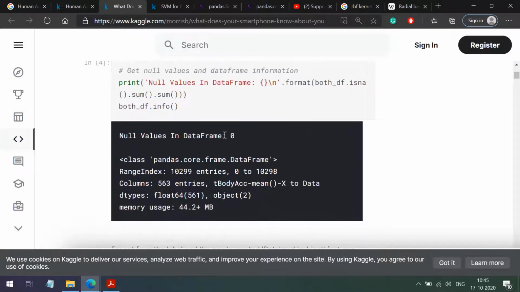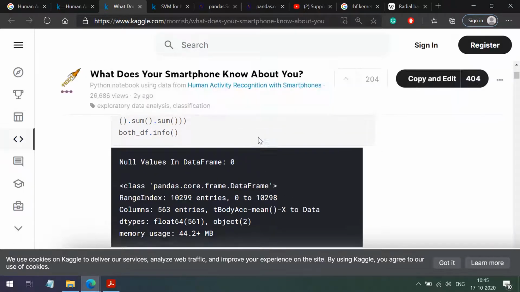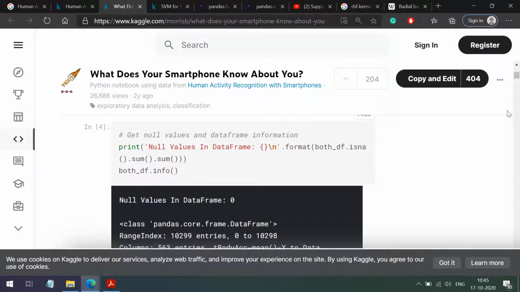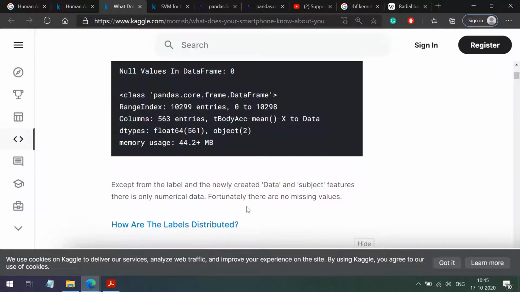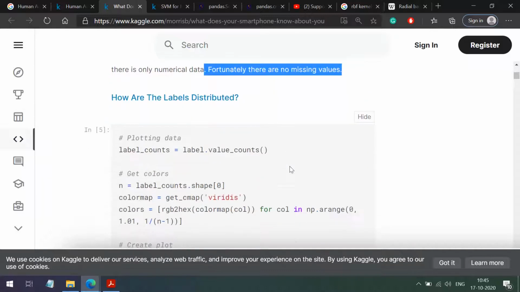Luckily here we have no missing data, which is nice. So we need not replace any missing values. Fortunately there are no missing values.